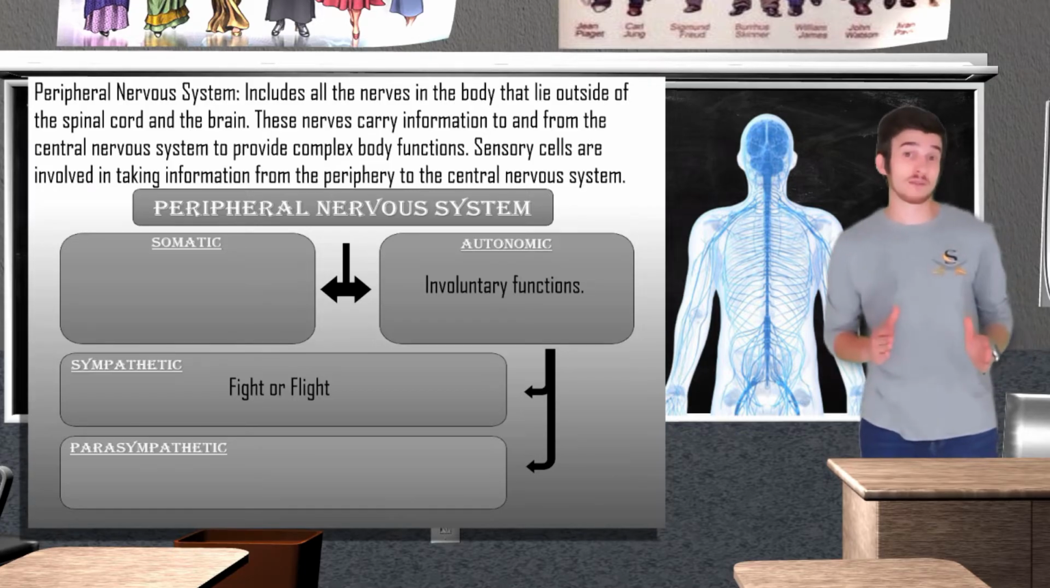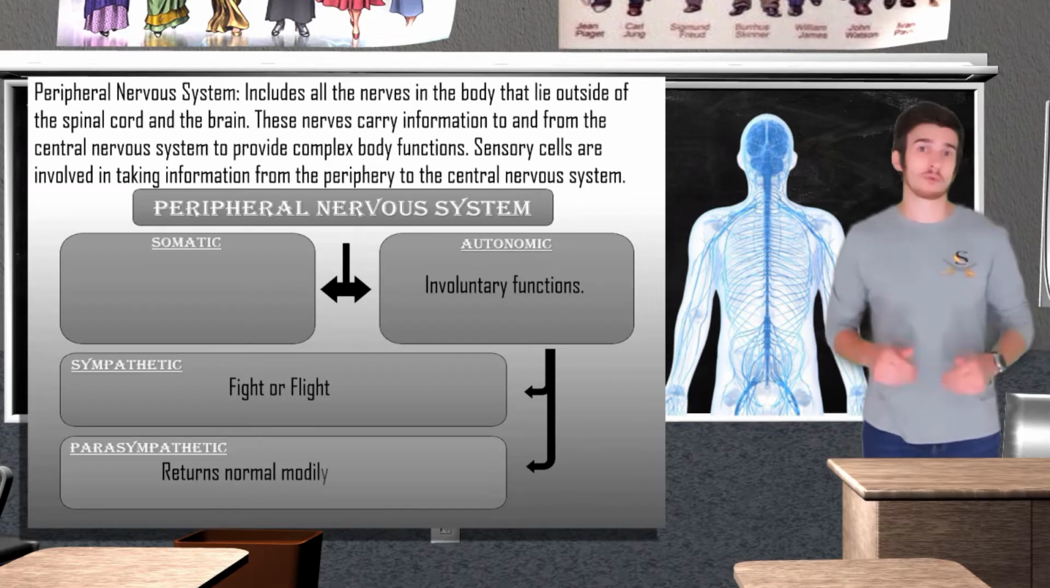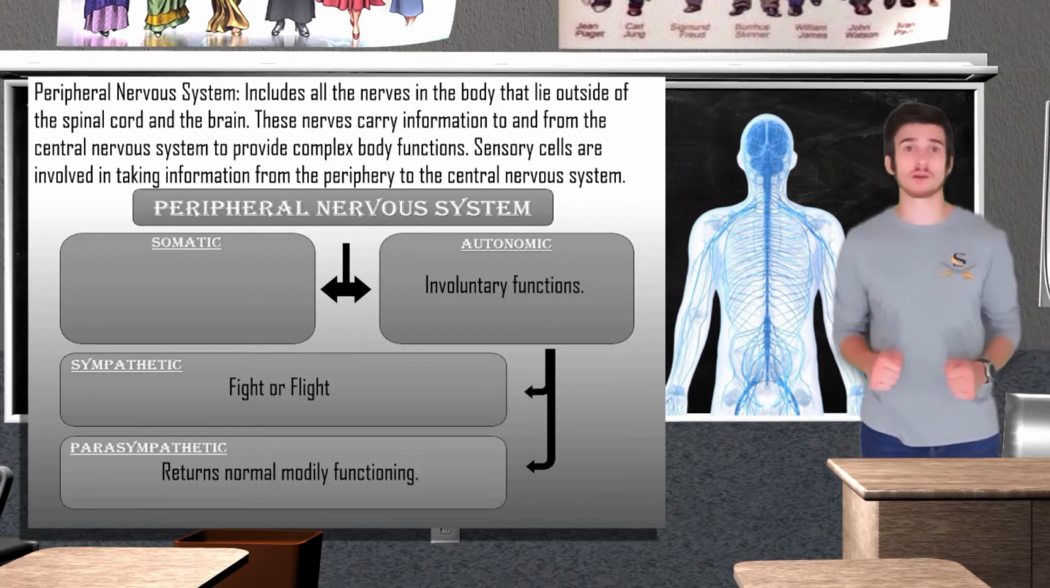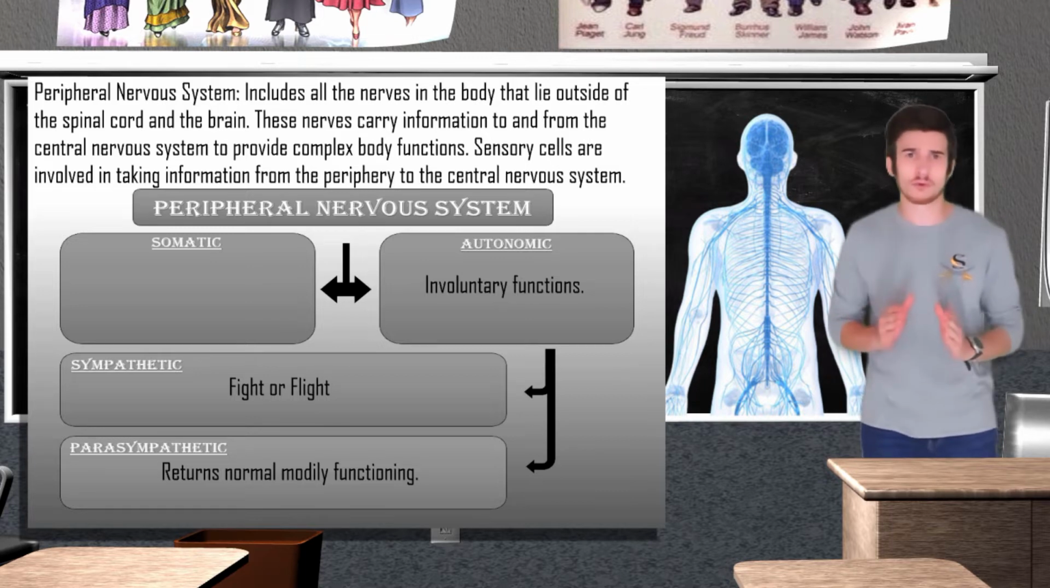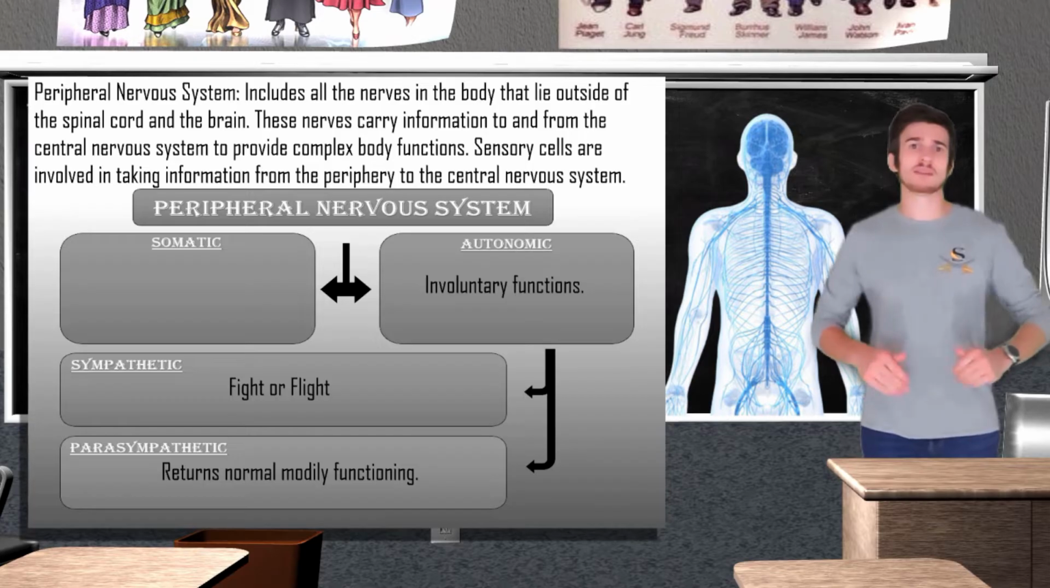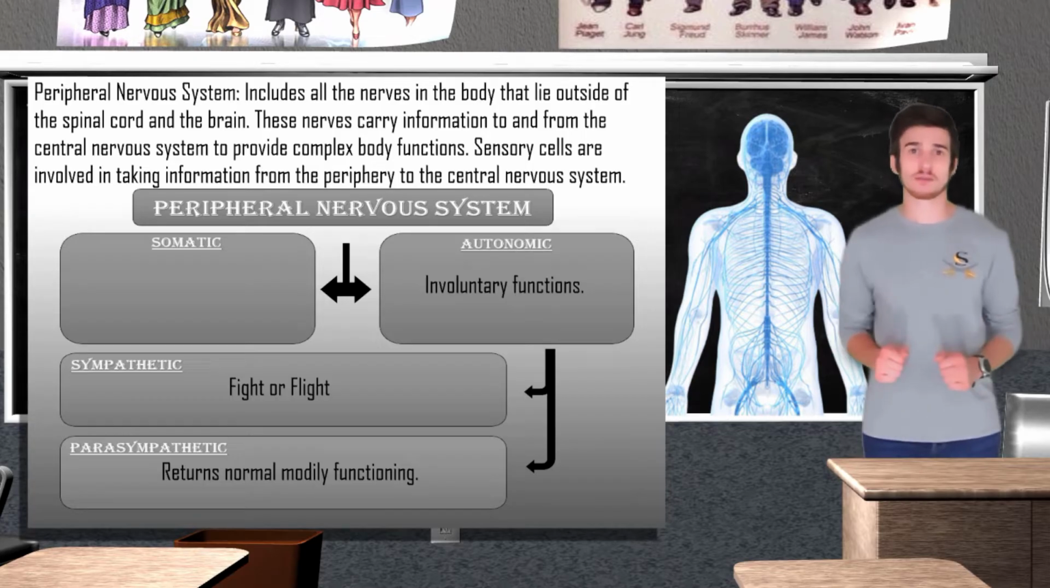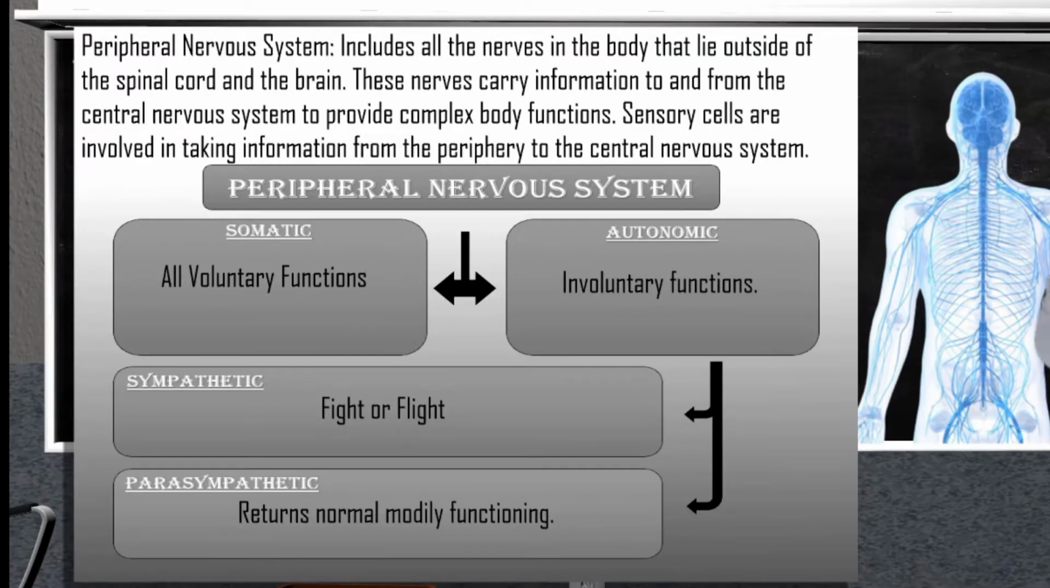The parasympathetic nervous system, on the other hand, is responsible for bringing our body back to a normal state of functioning after experiencing the fight or flight response. Moving on to the second subdivision of the peripheral nervous system, which will be the somatic nervous system. The somatic nervous system is in charge of all of our voluntary functions. Things like walking to our car or grabbing a drink are all possible because of the somatic nervous system.